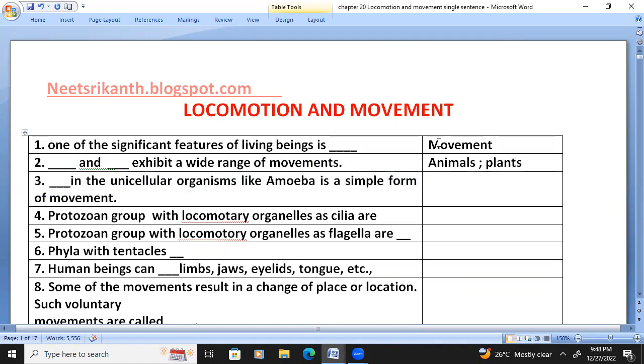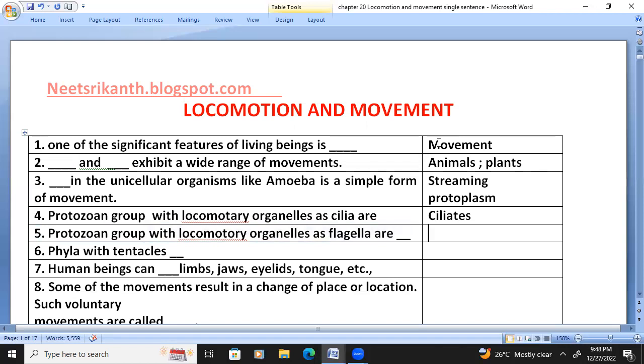Streaming protoplasm in unicellular organisms like amoeba is a simple form of movement. Protozoan group with locomotory organelles as cilia are ciliates.